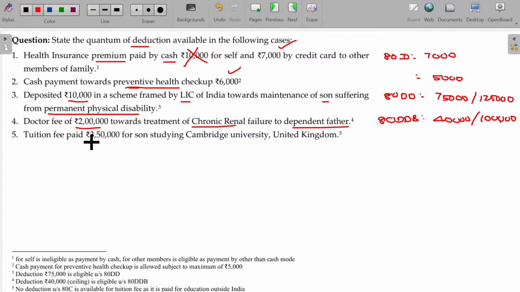And tuition fee paid 3.5 lakhs for son studying at Cambridge University, United Kingdom, under Section 80C. Tuition fees for a full-time course can be deductible only if it is spent in India. So here it is not in India, so not eligible. So we have seen all the 4 deductions here.